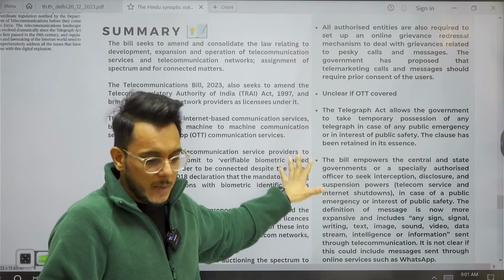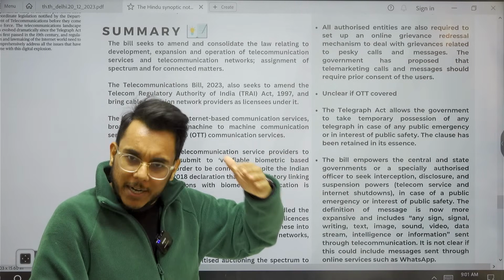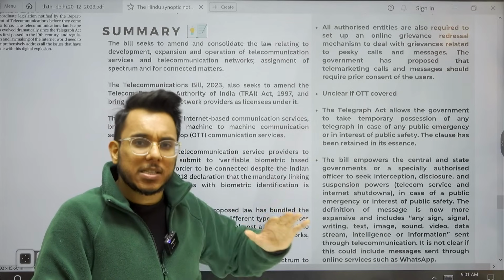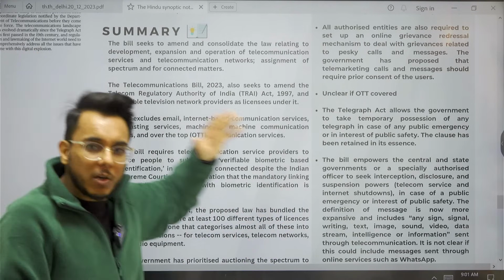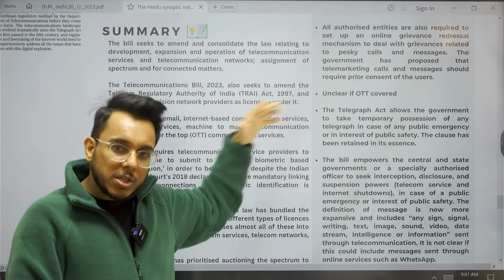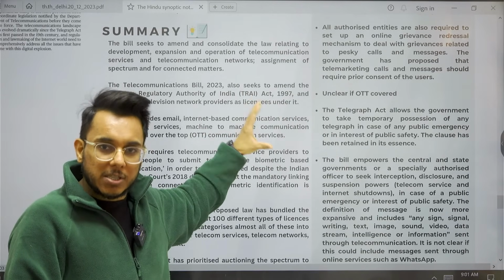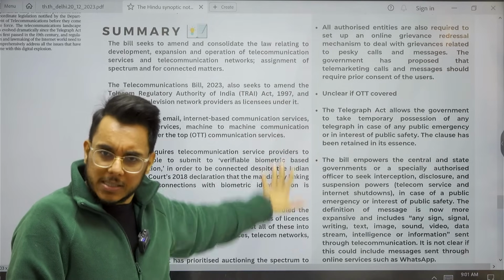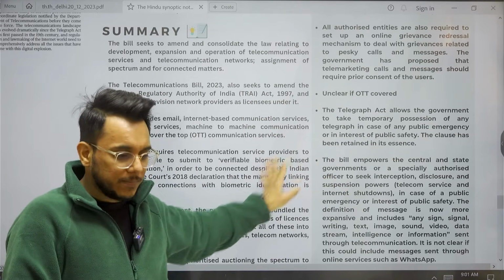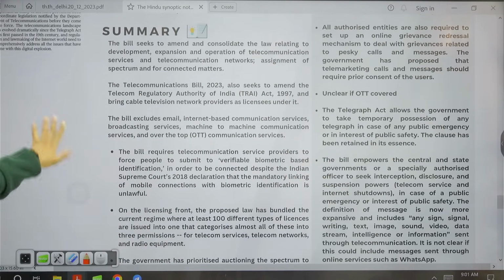So guys, if you have watched yesterday's newspaper video, not at all a problem, no need to go into this article. But if you have not watched, please go and watch yesterday's video first, and if you don't want to watch, just read the snippet that I shared for yesterday. Okay, so this is about it.